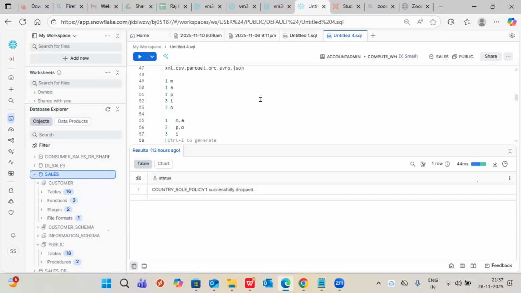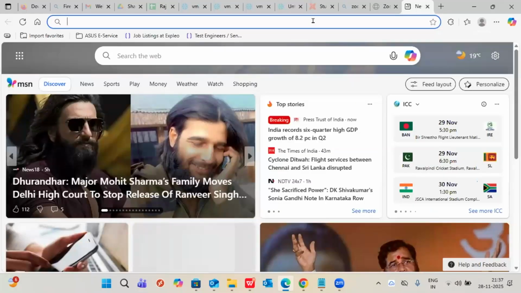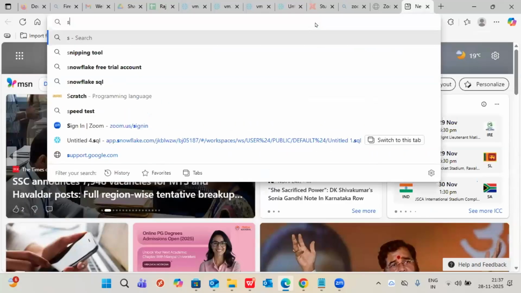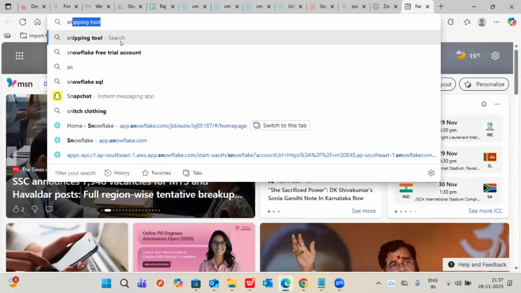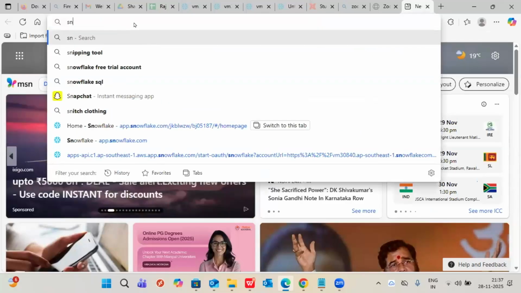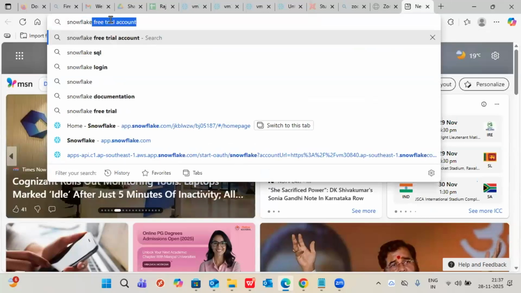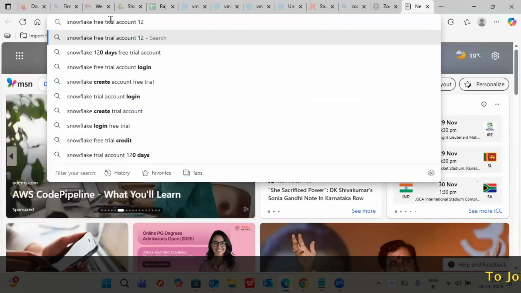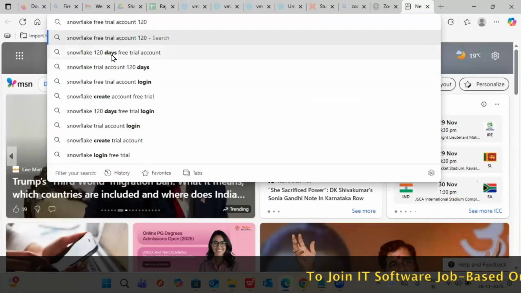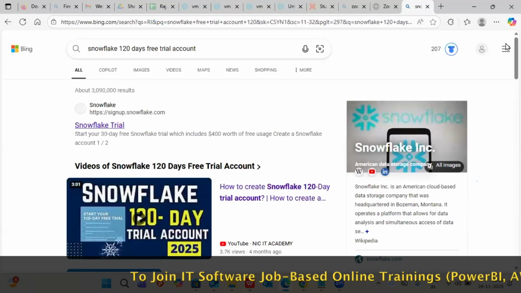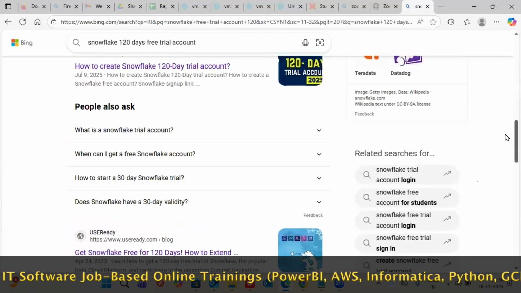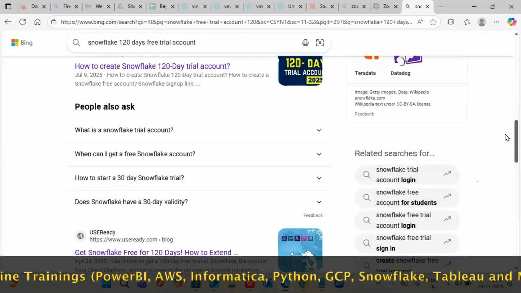My point is, are we moving ahead with the 120-day trial account or a monthly one? That is not stable. Some days they are showing, some days they are not. I also used that for one batch, and when I tried it for the next batch it was disabled. They keep enabling and disabling. That's the reason I'm going with that 1 month trial. Once it expires, shall we move on to another account with a different username or with the same email ID account?